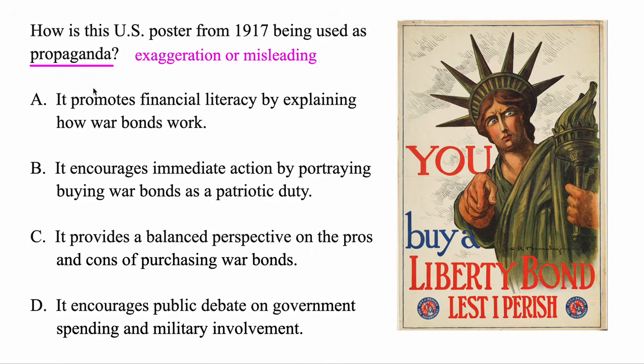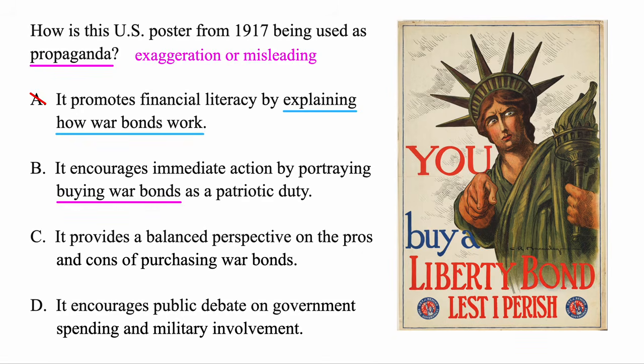Let's see. The first one, it promotes financial literacy by explaining how war bonds work. Well, it doesn't actually explain how war bonds work. It just tells us to buy them. So it's not the first one. The next one, it encourages immediate action by portraying buying war bonds as a patriotic duty.